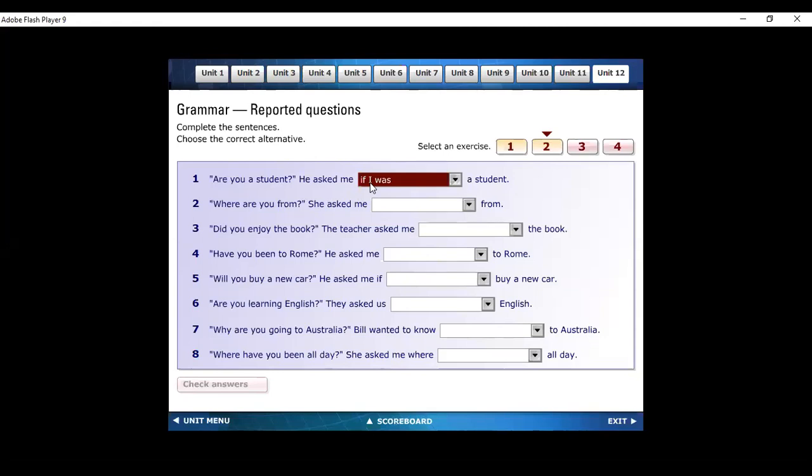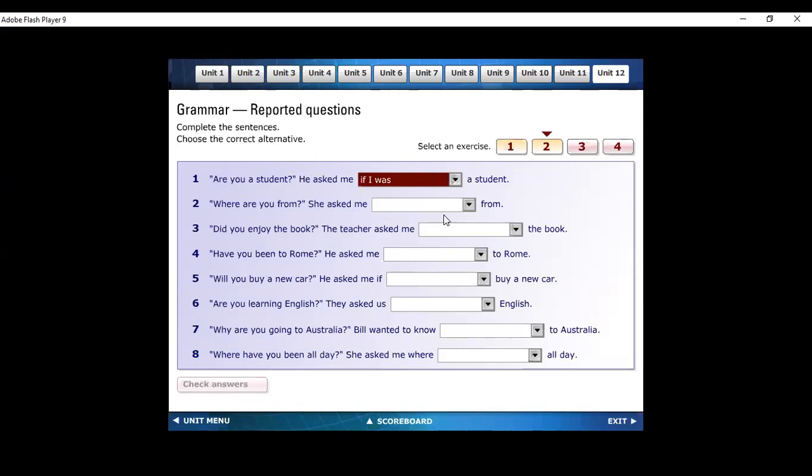Okay, now, where are you from? I would like to explain one more thing. Whenever we have WH questions, please note this, what, where, why, how, we don't change them. We don't use any connector, if or whether or that, with WH questions. So that WH word will remain the same, and we will follow the same changes as we did with the confirmative sentences.